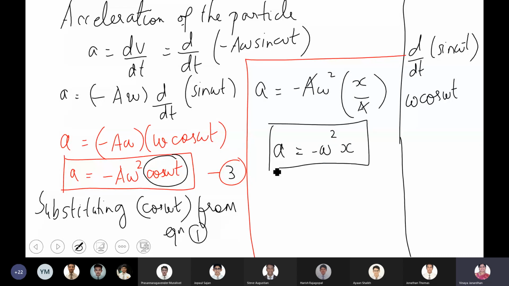This is one important condition for motion to be simple harmonic in nature. So you have both expressions for your acceleration.